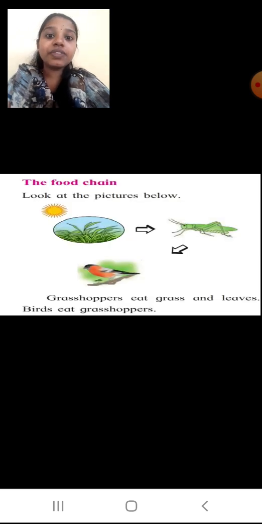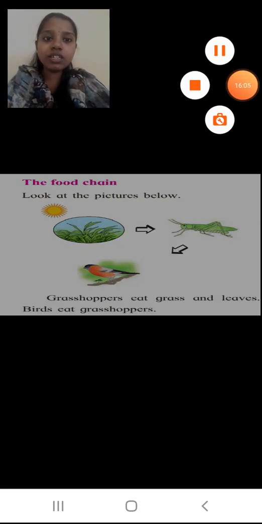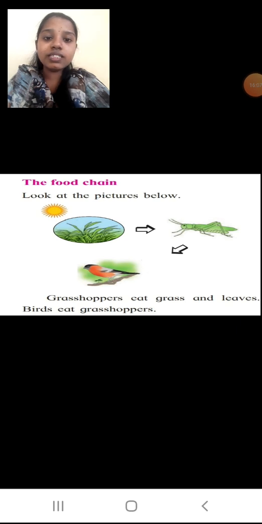Okay, students? Now the next topic we are going to study is the food chain. Now what is this food chain? Look at the picture below. What can you see in this picture? You can see a sun. You can see some crops, or grass. Then you can see an arrow pointing towards a grasshopper.